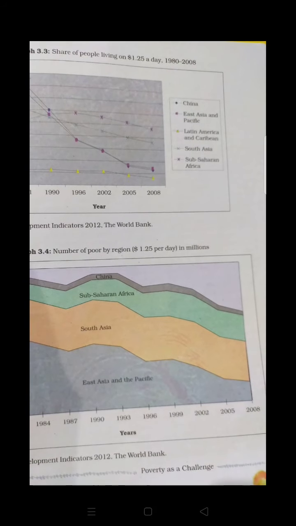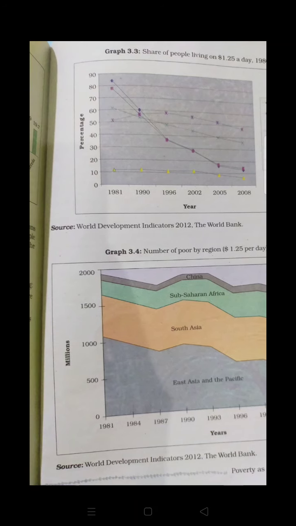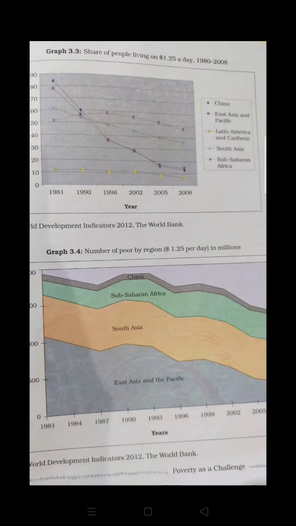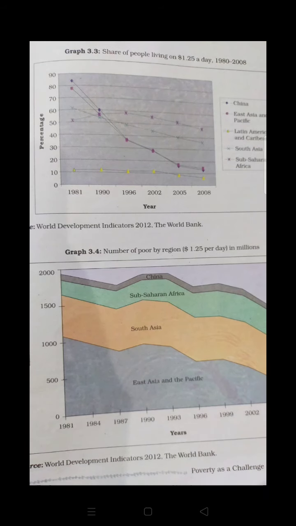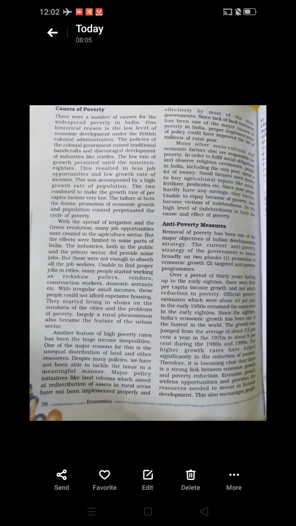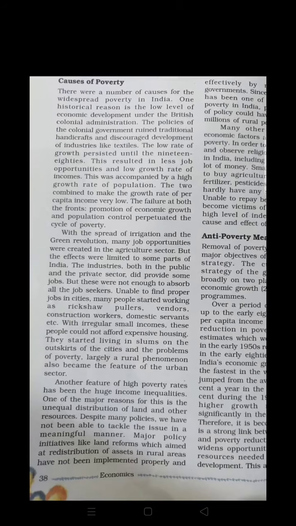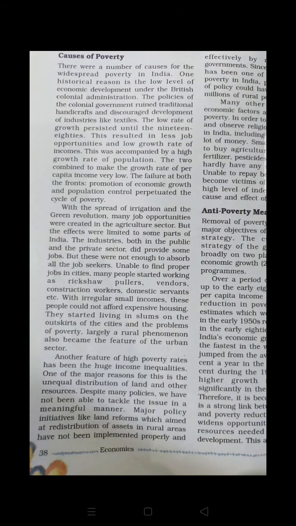Okay, so you can check this with the help of the graph, and the graphic presentation is also given here, checked with the World Bank indicators, which are set up by the World Bank. Okay, so moving further, now we are going to understand the causes of poverty. What are the main causes of poverty? We all are aware that poverty is prevailing in India, but what are the main causes behind poverty?